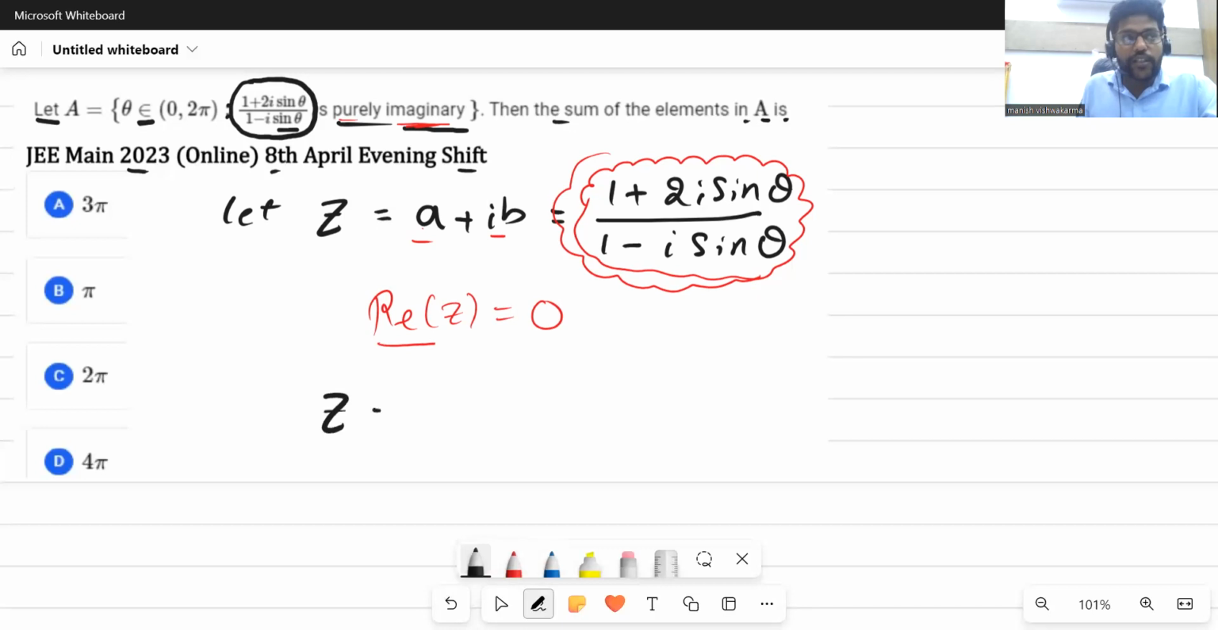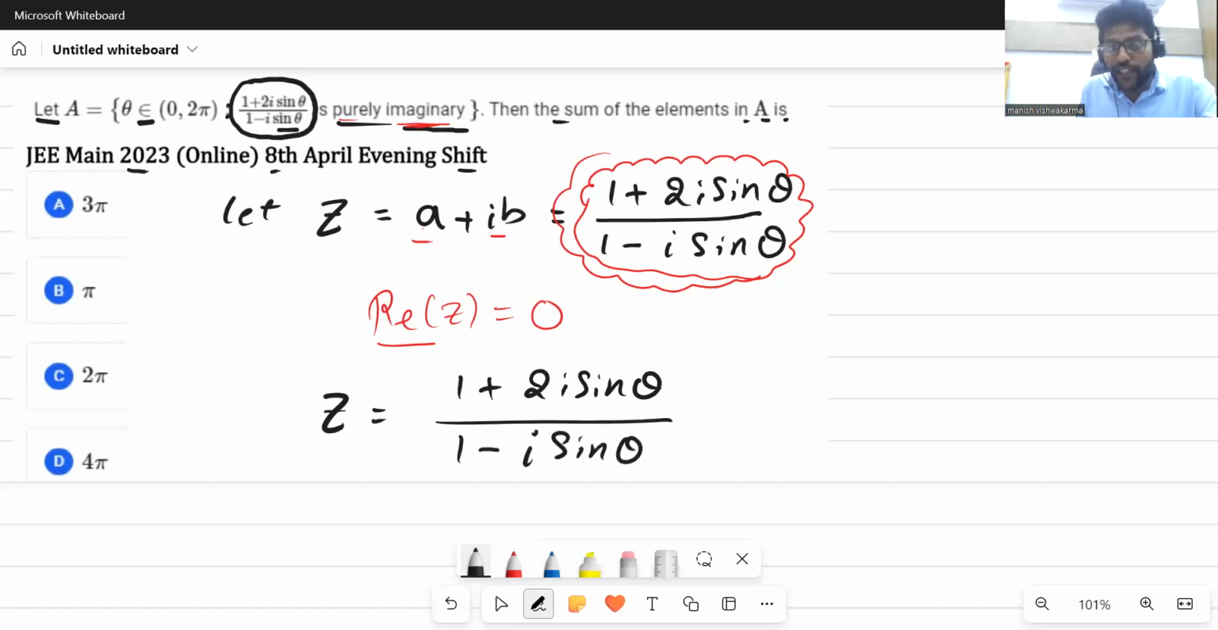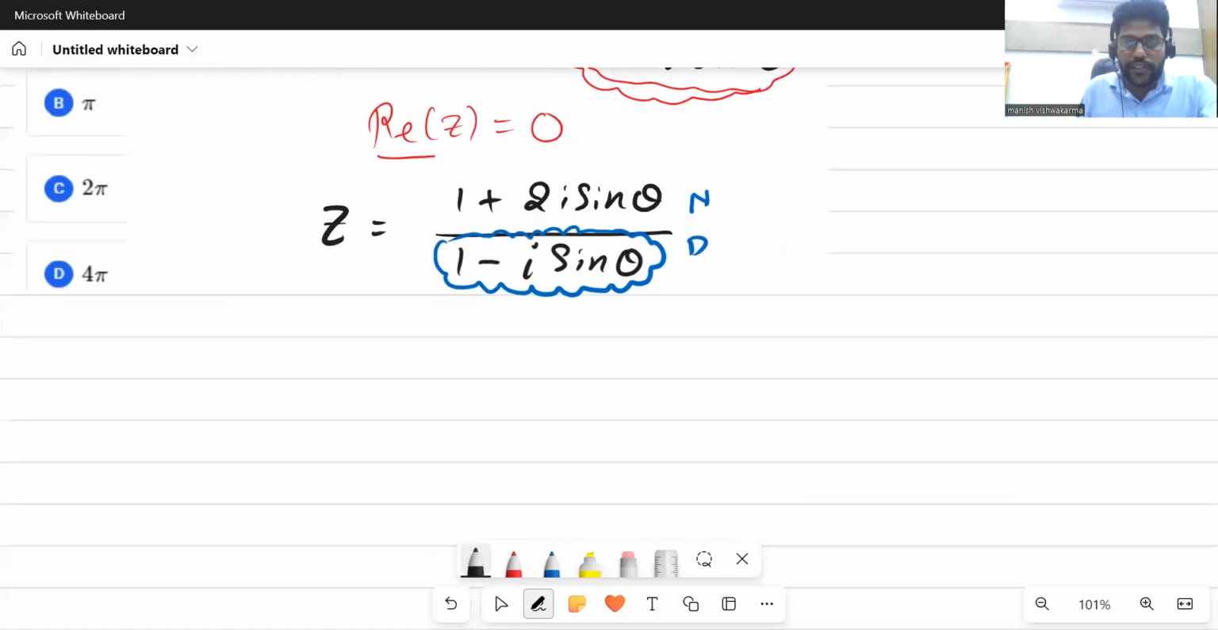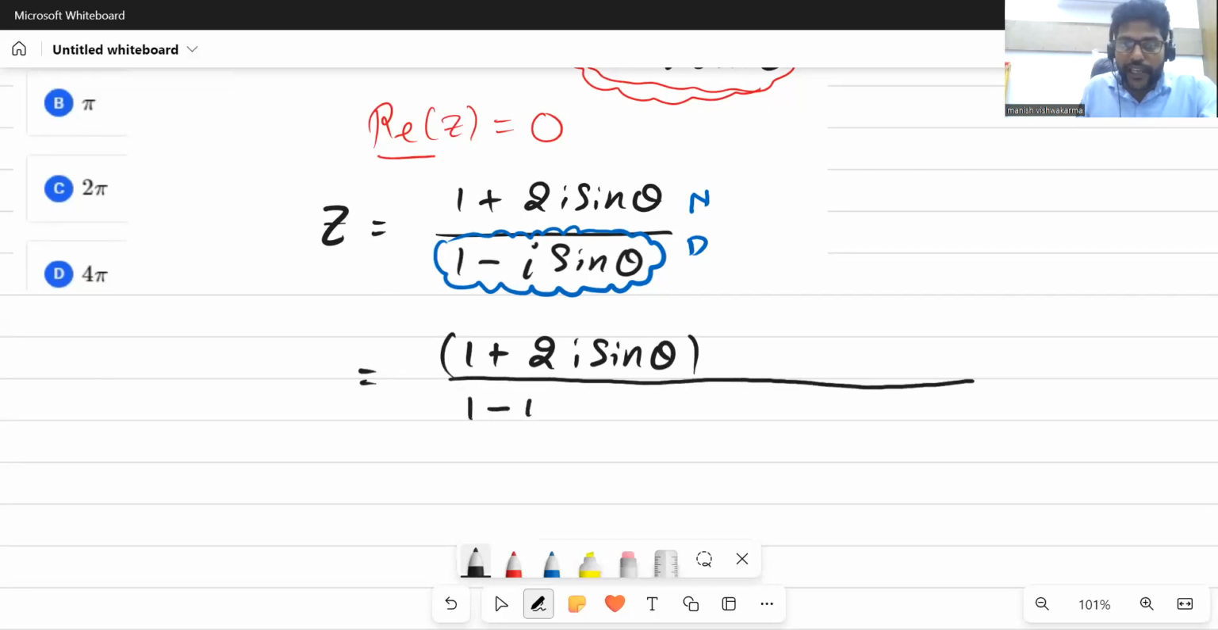To convert this complex number (1 plus 2i sin theta) into a plus ib form, we know very well that whatever complex number is given in the denominator, we multiply by the conjugate of that complex number to the numerator as well as the denominator. So let's do this. 1 plus 2i sin theta upon 1 minus i sin theta.